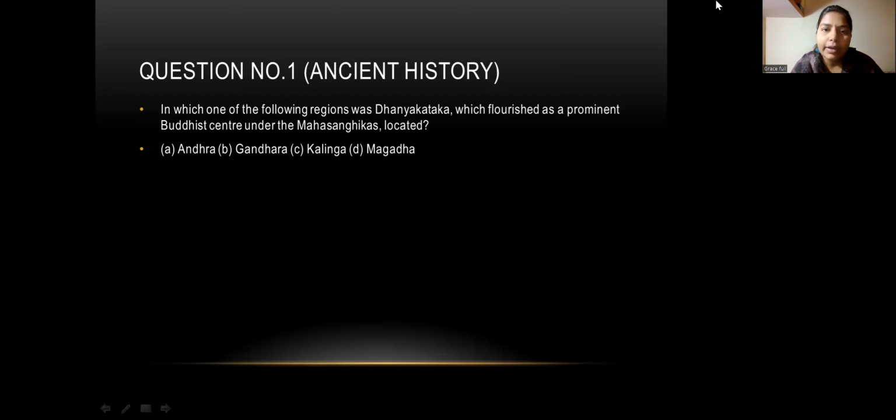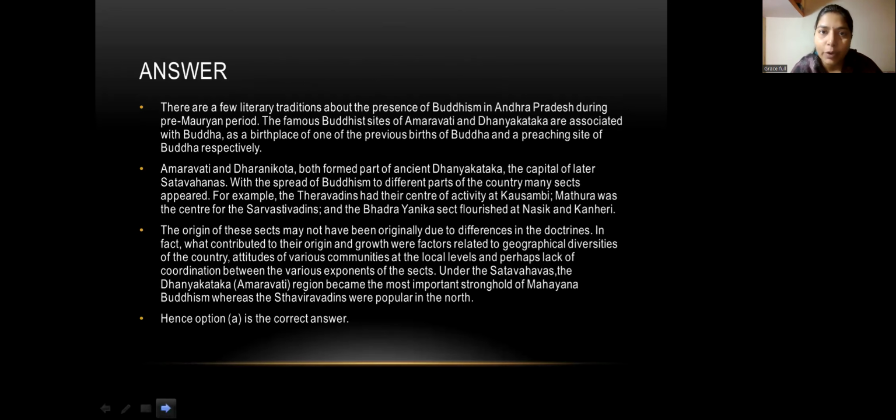Which of the following regions was Dhanyakataka, which flourished as a prominent Buddhist center under the Mahasanghika, located? Okay, so the options are A. Andhra, B. Gandhara, C. Kalinga, or D. Magadha. Okay, so the correct answer is, but before moving to the correct answer, let's see the information about the options.